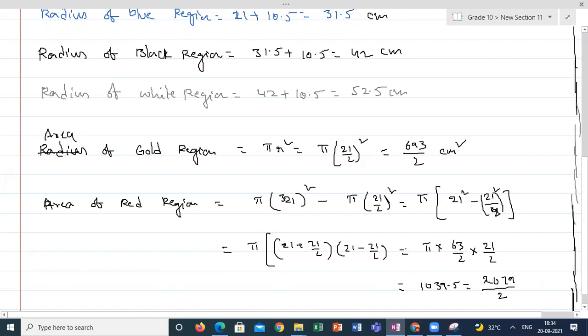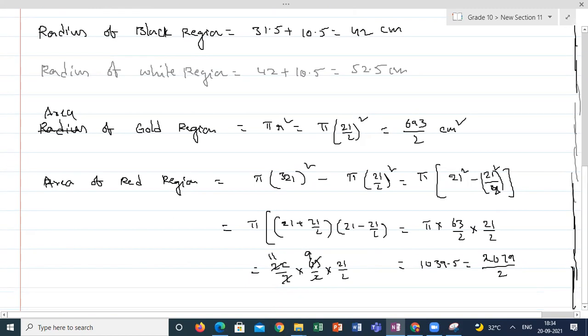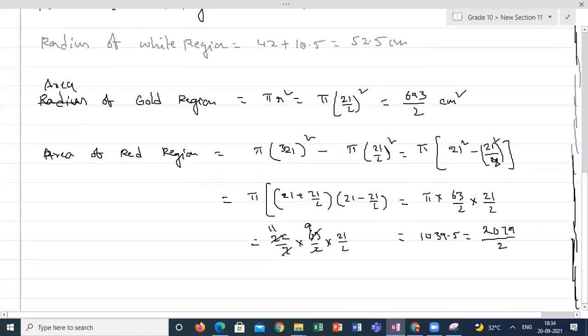Because if I am keeping like this, you will get 22 by 7 into 63 by 2 into 21 by 2, 11 times, 7 9 times. Then 99 into 21, 99 into 21. So it is 2079 by 2.